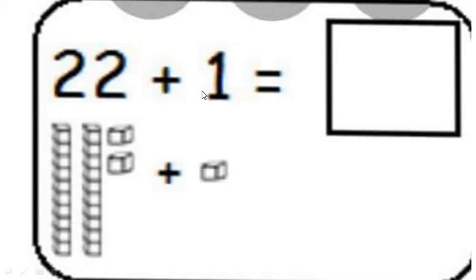Just remember, in the past I told you that when you add number 1 to any number, the answer is just the after number of the given number. So by adding 1 to 22, which number will we get? What do you say? Is it 23? Yes. By adding 1 to 22, we get number 23.